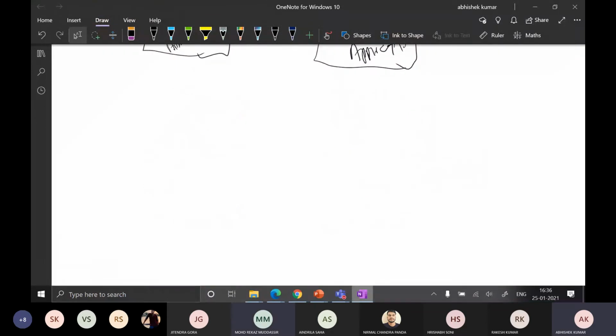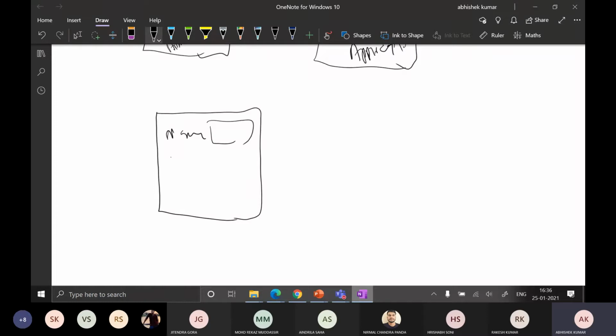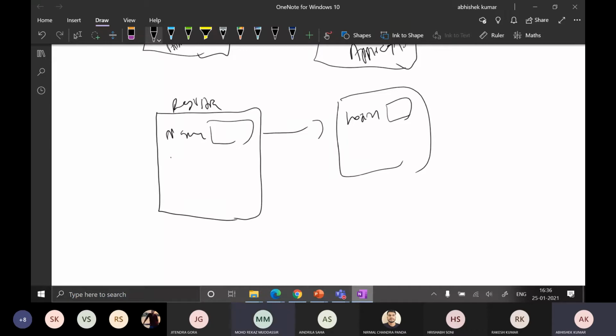Okay. So in the last lab session, we discussed this kind of application. Let's say there is a name, and you have to fill out this form. This is a registration form, right? After registration, it will ask you to log in. After logging in, have you attended the last REST API designing lab session? Yes, sir. I explained this example in the last 15 or 20 minutes. Yes, sir, I remember.